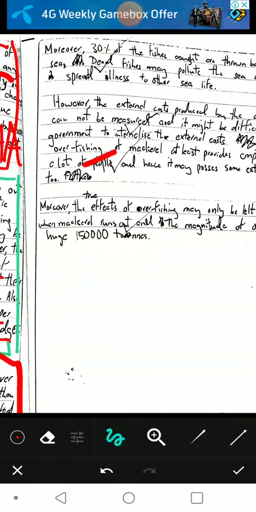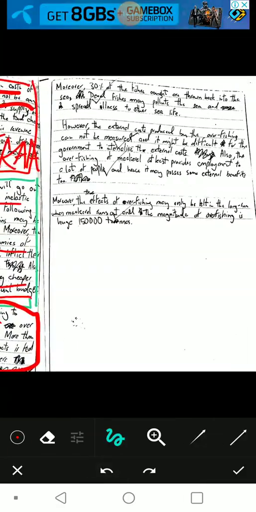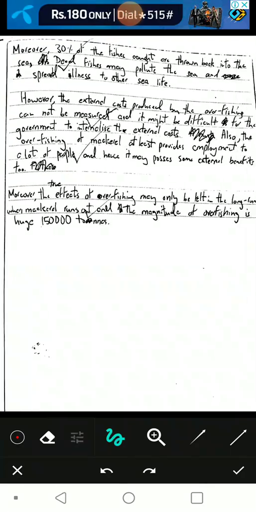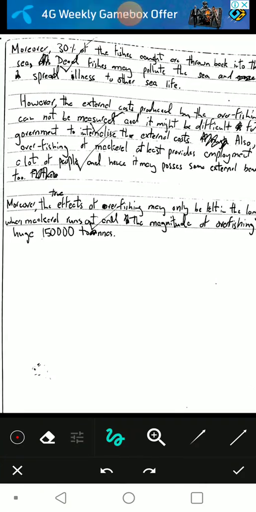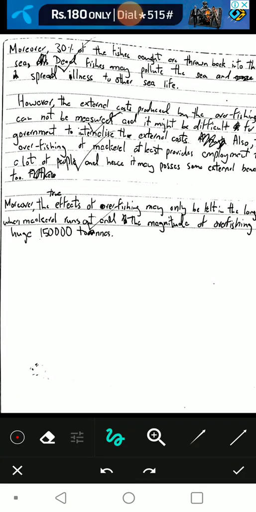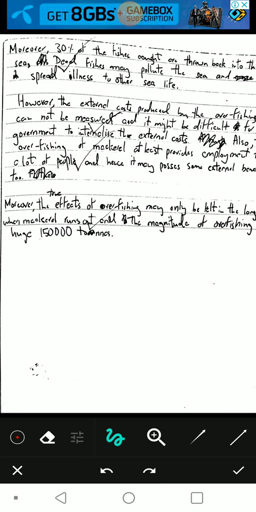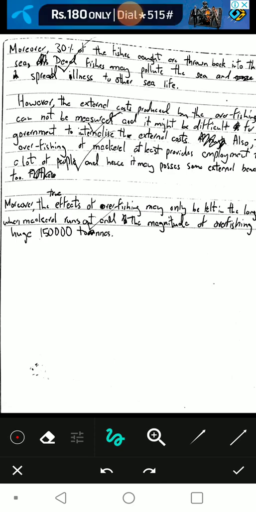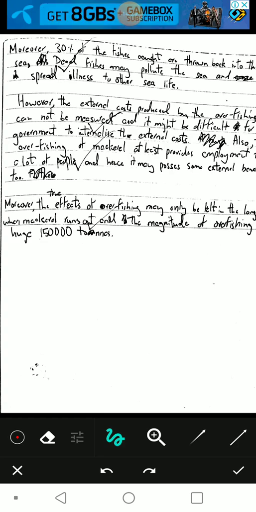Okay, so third point. I haven't ended the answer yet. Moreover, 30% of the fishes caught are thrown back into the sea. Dead fishes may pollute the sea and spread illness to the sea life. Okay, now I'm explaining the other external costs. External costs to the environment and everything, to the fishes in the sea and all that. So I'm still doing my analysis and knowledge, not evaluating here. I'm just supporting my original point.